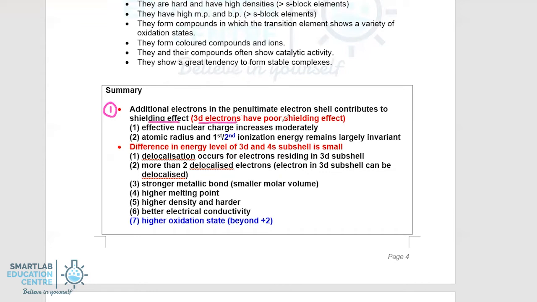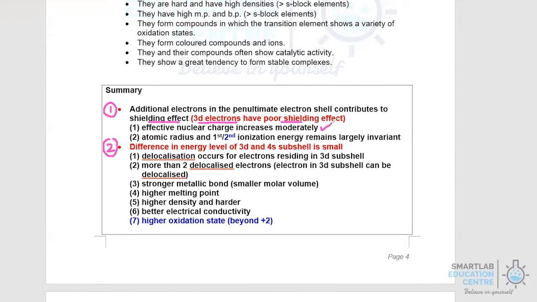However, the 3D electrons have poor shielding effect, and that links to point number 2, because the difference in energy level between the 3D and 4s subshell is small, or we can argue to say that the 3D and the 4s subshell have comparable energy level. Based on both these pointers, we can now explain that the effective nuclear charge increases moderately. For every additional proton, there will be an additional electron in the 3D subshell that's providing shielding effect.